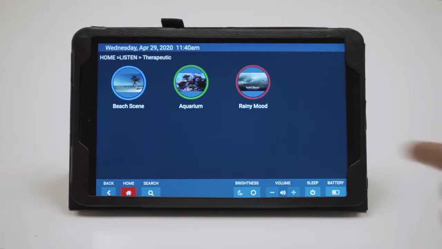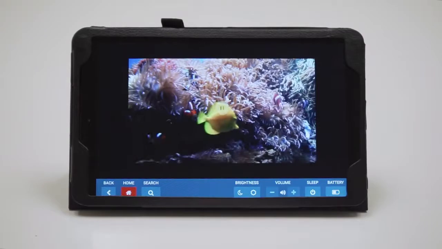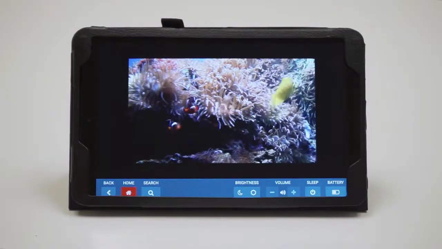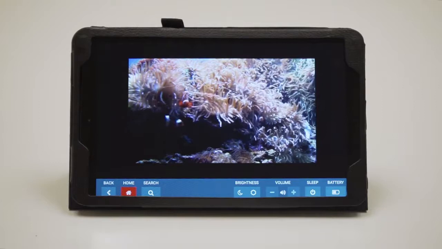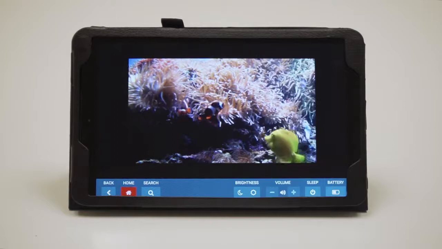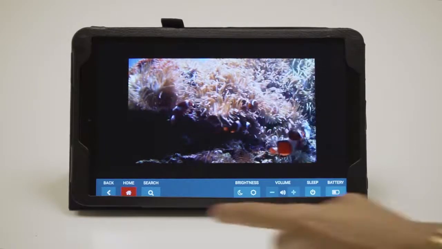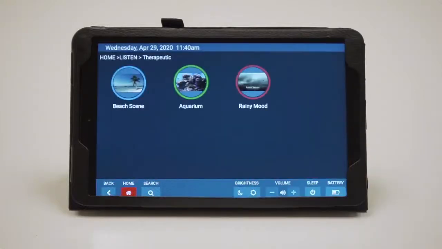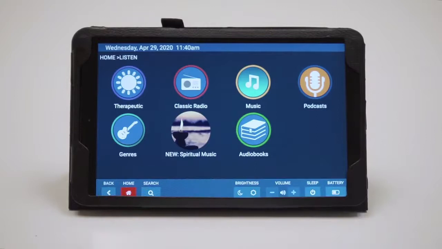Press one of these for background music and music to relax you. Pressing aquarium, you'll actually see an aquarium along with aquarium sounds. Many find this content soothing and relaxing. When you want to exit out of the content, press the back button. And pressing back again brings you back to the music.